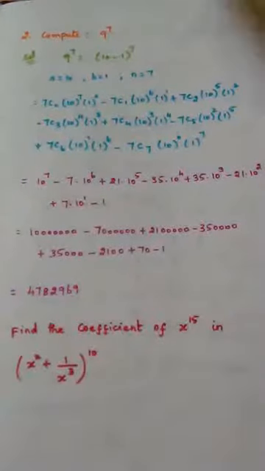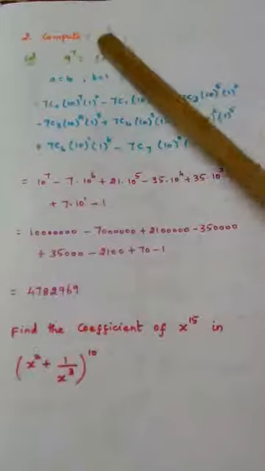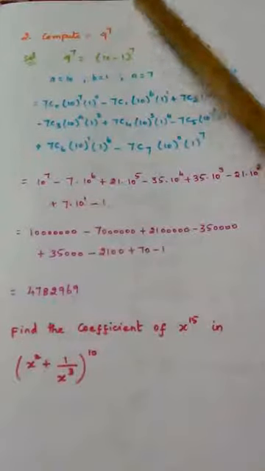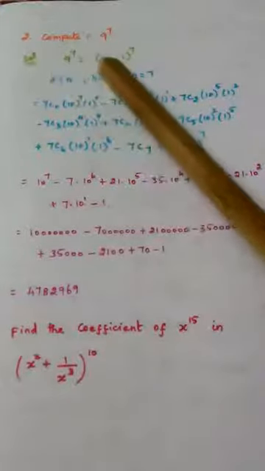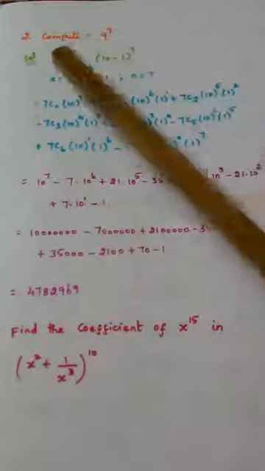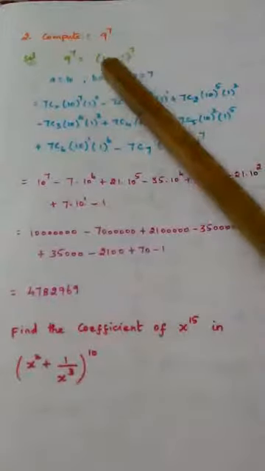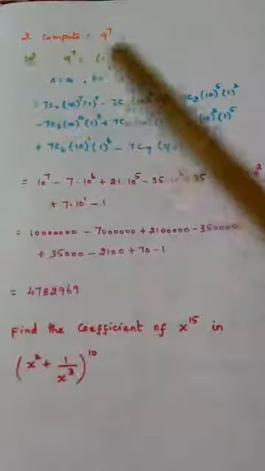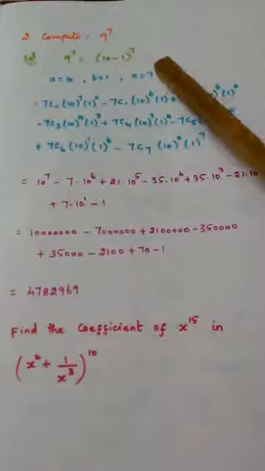Problem number 2. Compute 9 to the power of 7. That is the question. So 9 to the power of 7 is written as 10 minus 1 power 7. 9 is written as 10 minus 1. Now clearly A is 10, B is 1, n value is 7.